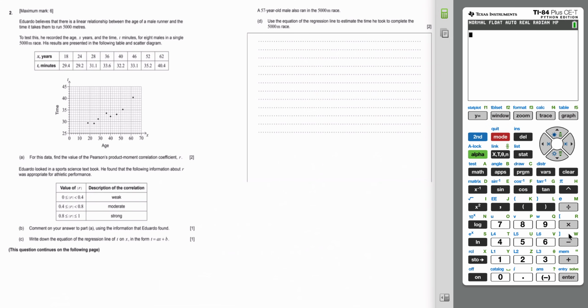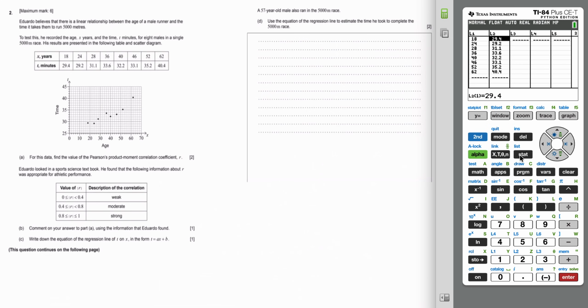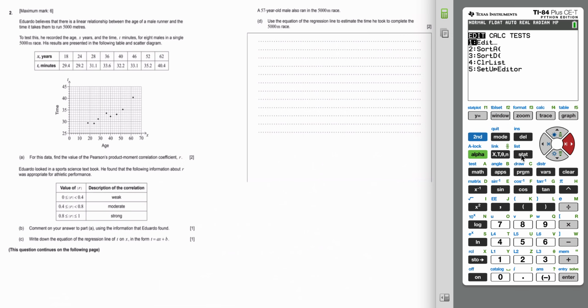So we're going to go to our calculator, we're going to go into statistics and then edit. And you can see here that I've typed in the data that we were given in the question. You can then go to statistics, calculations, and we want to do option 4, which is the linear regression, AX plus B.